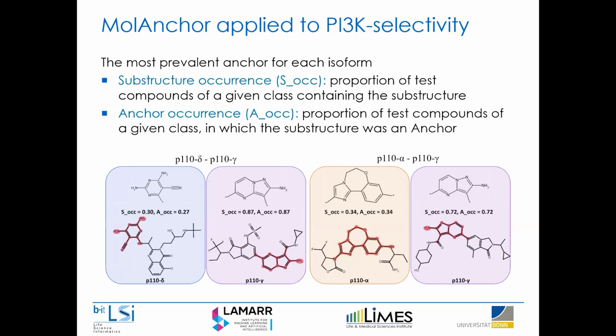So as you can see for these different isoforms in different prediction tests, for example, the P10 delta, marked in blue to your left, you see that about 30% of the test set contained this molecular substructure, and in almost all of them, it was solely responsible for the prediction and was identified as an anchor. And for some of the other selectivity predictions in isoforms, you see that whenever this specific fragment, identified as an anchor, was present, it was solely responsible for the correct prediction, showing the utility.